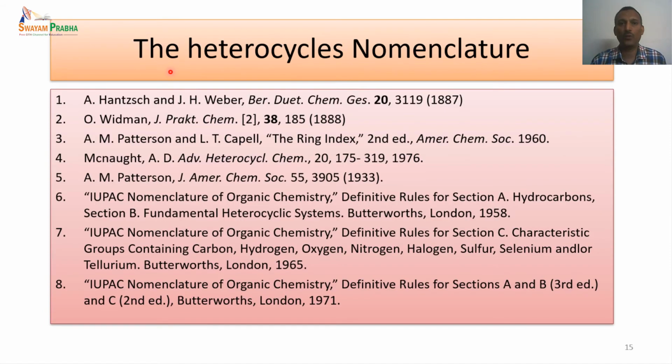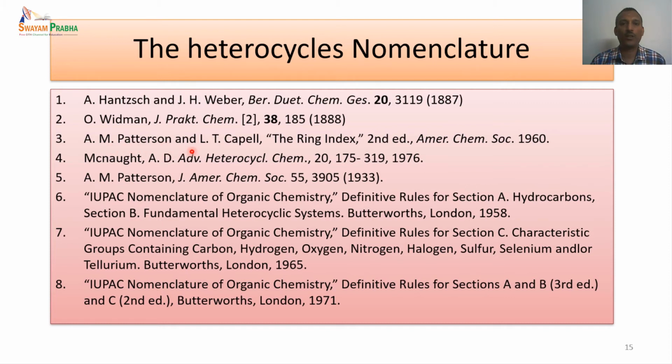Let us now move on to the nomenclature of heterocyclic compounds. Various literature references are given here. The work actually started with Hantzsch in 1887 and Widman in the next year, 1888. They both proposed ways by which heterocycles can be named, and it was later expanded by Patterson in a more elaborate way.